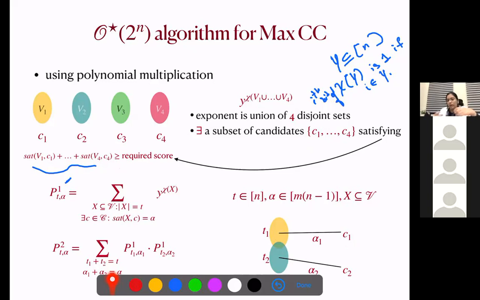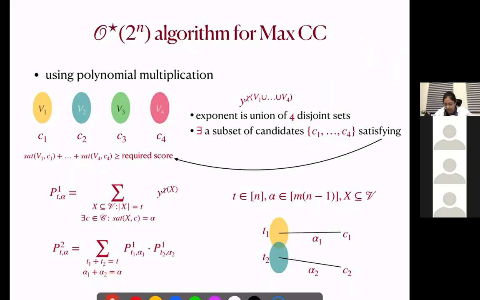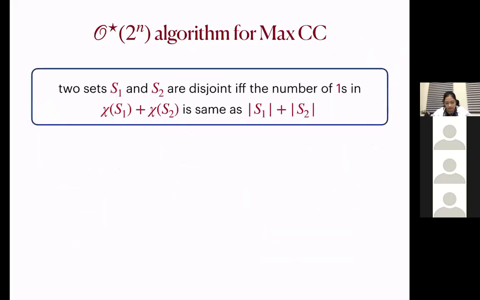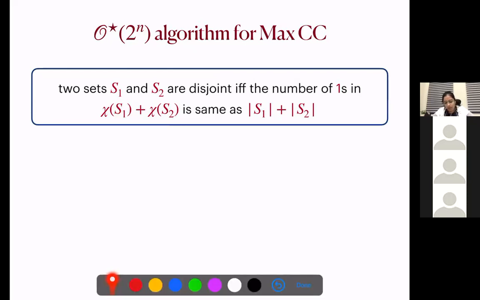So this might not give us the score alpha. So to capture the disjointness, we use the following result, that two sets are disjoint if and only if the number of ones in chi of S1 plus chi of S2 is the same as the size of S1 plus the size of S2.